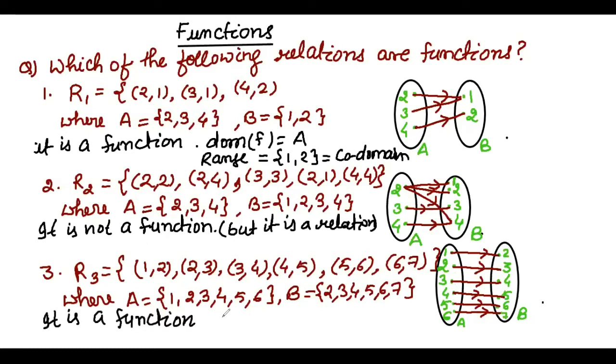Here the domain is set A, range equals to set B. Here also we are getting 1, 2, 3, 4, 5, 6 and 7. And the codomain is also similar here. So these are the three examples I have taken. Out of these three, two are functions and this second one, R2, is not a function.